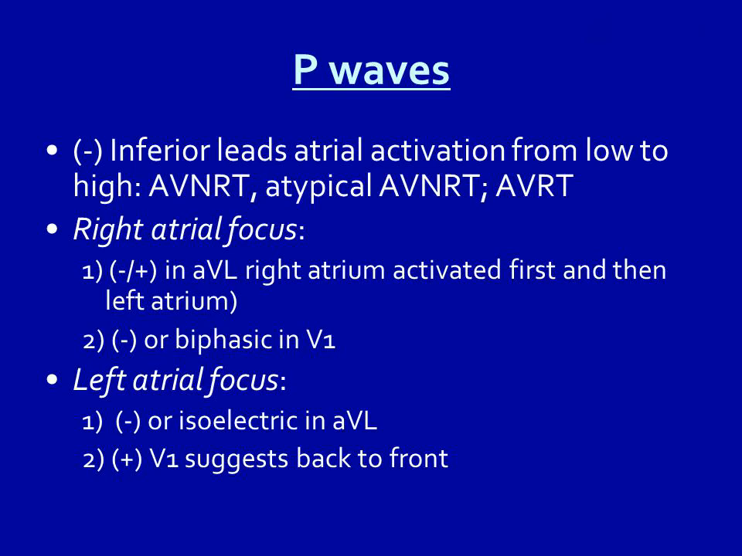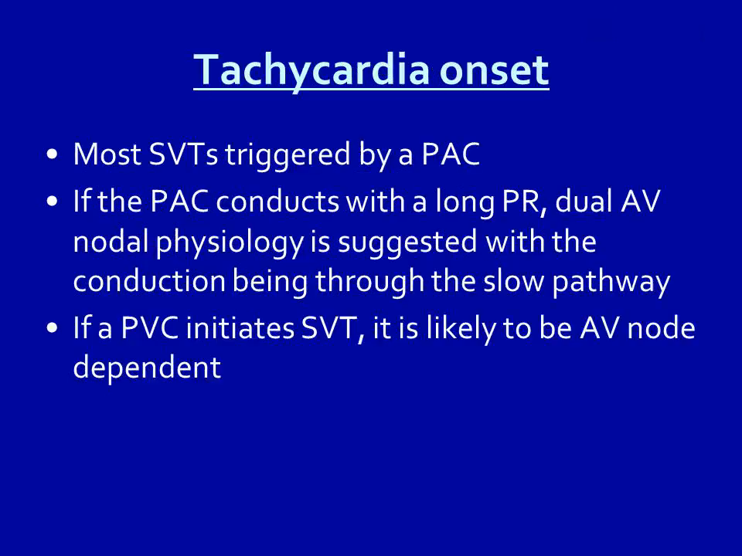P waves: inferior leads showing atrial activation from low to high are atypical of AVRT. Right atrial focus: positive in lead 1, so the right atrium is activated first and then the left atrium; negative or biphasic in V1. Left atrial focus: negative or isoelectric in lead 1; positive in V1, suggests back-to-front activation at tachycardia onset.